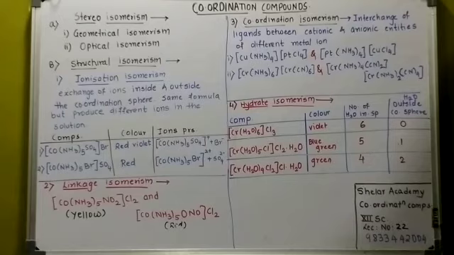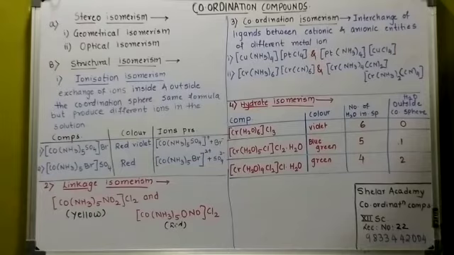We have given an example over here. Ligands are exchanged. Look at the first example, it is Cu(NH3)4 and PtCl4. In the next example, what has happened? Pt is attached to NH3. So an exchange of ligand takes place. That is called the coordination isomerism.